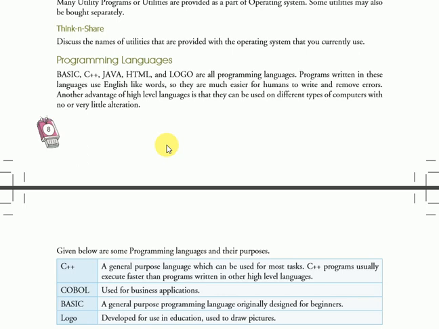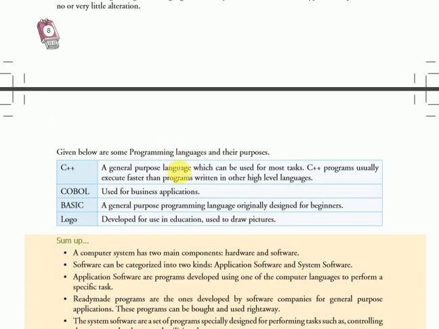We use these languages. Given below are some programming languages and their purposes. C++ is a general purpose language which can be used for most tasks. C++ programs usually execute faster than programs written in other high-level languages. COBOL is used for business applications. BASIC is a general purpose programming language originally designed for beginners.